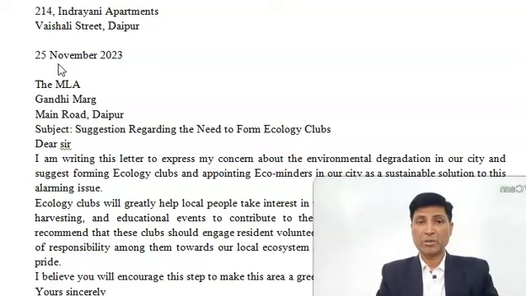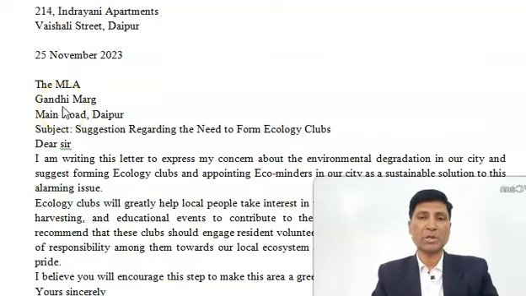So first is sender's address, second is date, third part of the letter is address of the addressee. This is called address of the addressee, or the person to whom you are writing.